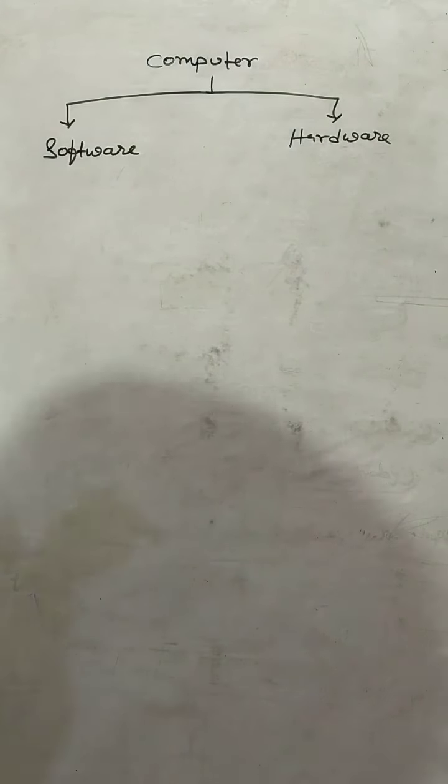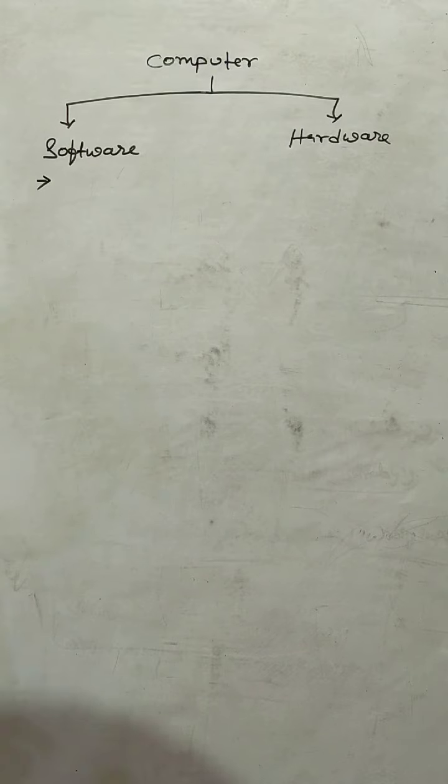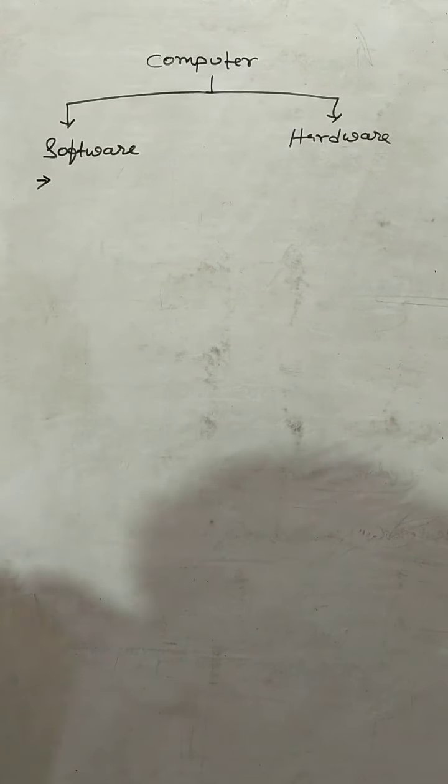So let's see what is software. Software is a set of programs. Student, software is a set of instructions. Software components are the programs that instruct a computer to do different tasks.